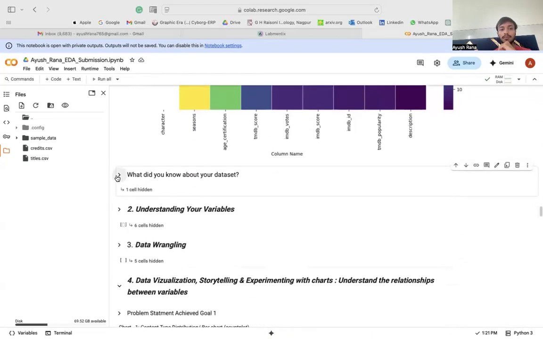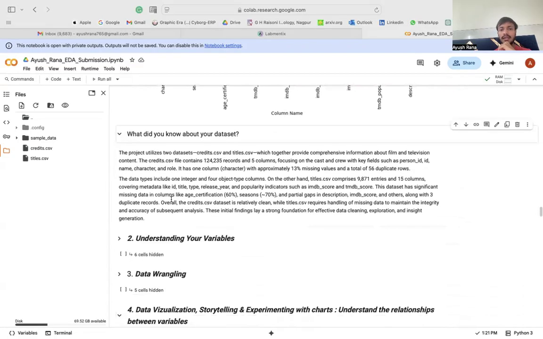Then what did you know about my data set, right? Basically I came up with this part: 13% missing values and a total of 56 duplicate rows were found in the one data set. The credit CSV file contains 5 columns, which were fields such as person ID, name, character, and role, and it has 13% missing values. On the other hand, the second one has 60% for the age certification and 70% of missing values were found in the seasonal section of the two data sets, right?